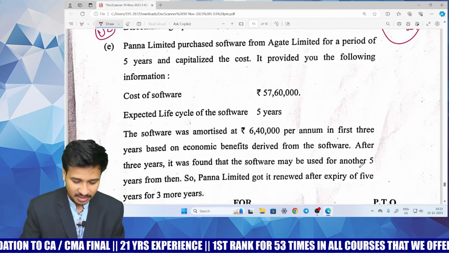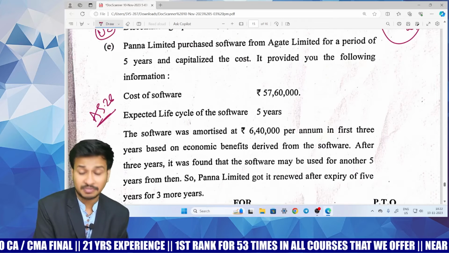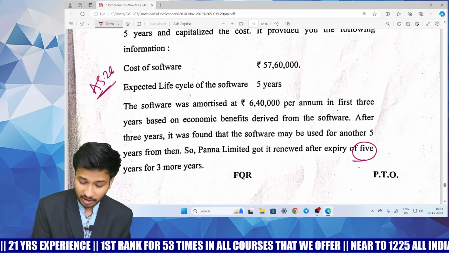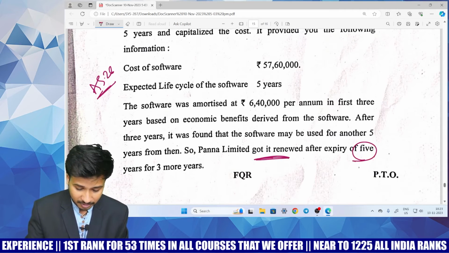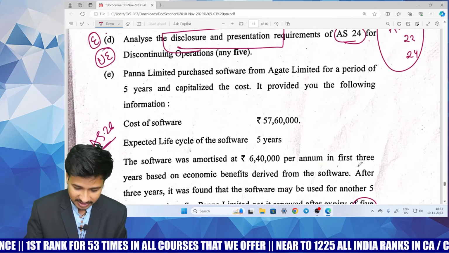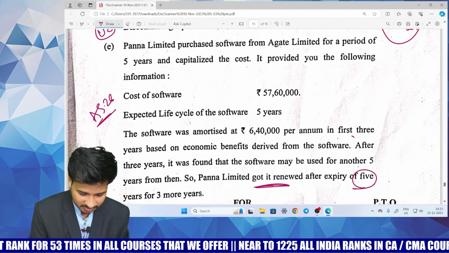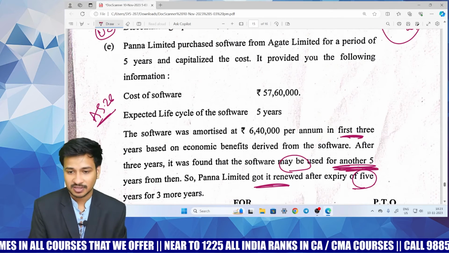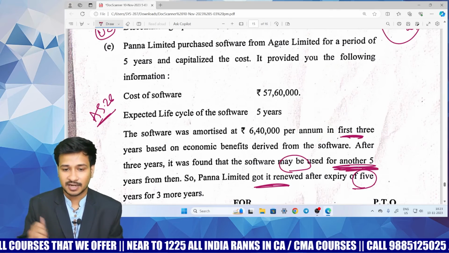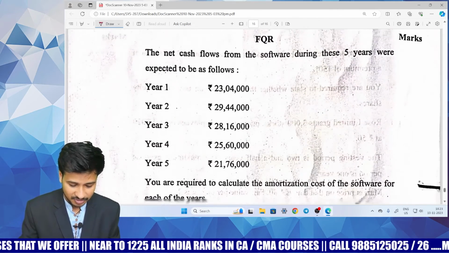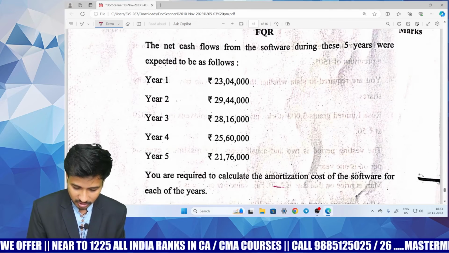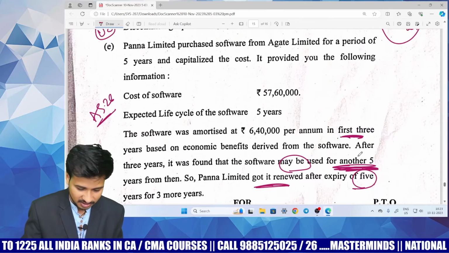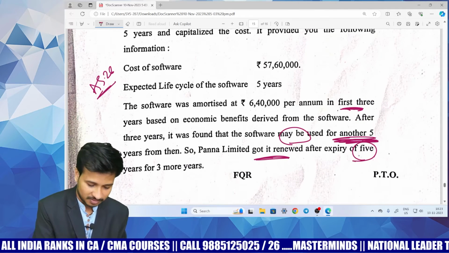Coming to question number E, which is from accounting standard number 26. Same kind of question is there, a kind of copy-paste question. After the 5 years, you have got an option for renewal, and the product life cycle can also be increased for the next 3 years. Economic benefits: software amortized in the first 3 years, and after that it may be used for another 5 years. So both the economic factor and the legal factor can be increased, and you can comfortably increase the same. And he is asking you to compute the amortization cost for the next 5 years, and you can comfortably compute this one. A kind of copy-paste but with change of numbers, easy.